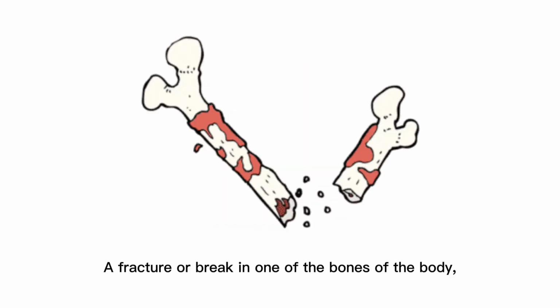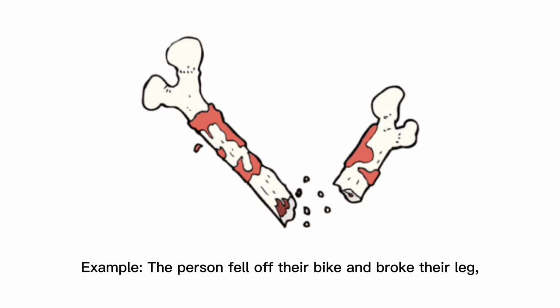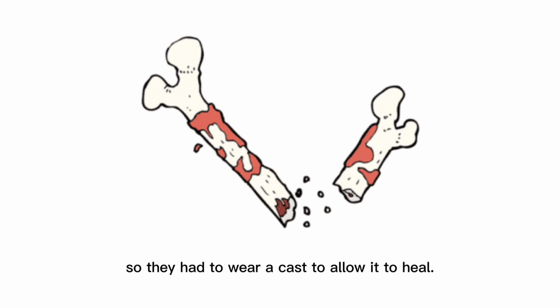Broken bone. A fracture or break in one of the bones of the body, often caused by an injury or accident. Example: the person fell off their bike and broke their leg, so they had to wear a cast to allow it to heal.